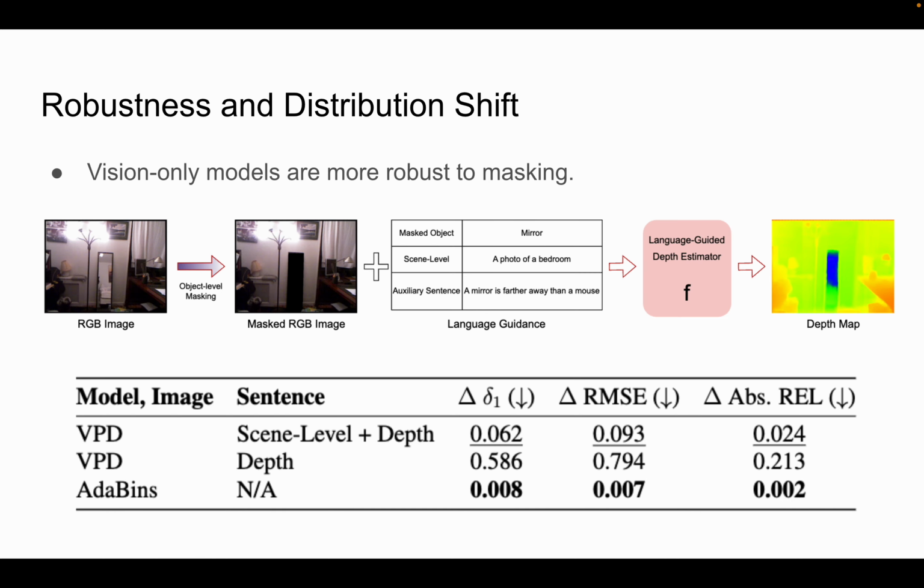Next, we focus on the robustness and distribution shift aspects of such models. We develop an object level masking paradigm where we mask one object in the image and provide an additional sentence that describes relative positioning of the object. Compared to AdaBins, which is a vision only method, we find that VPD has a larger drop in performance.